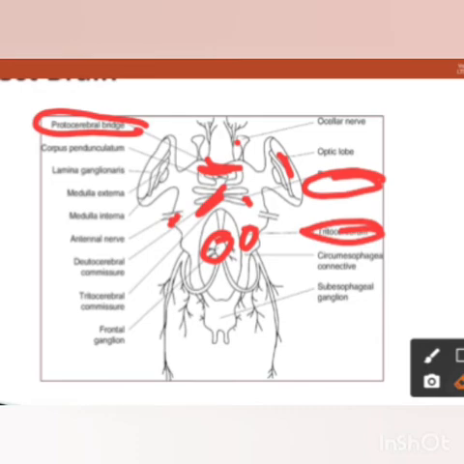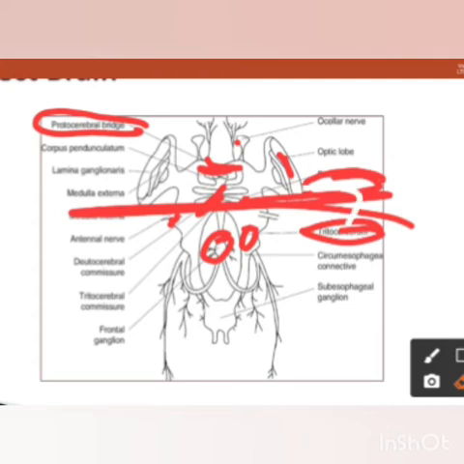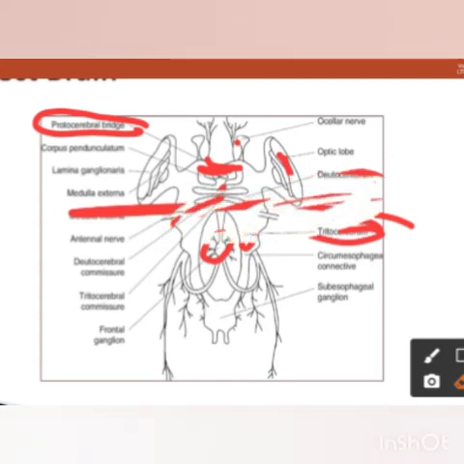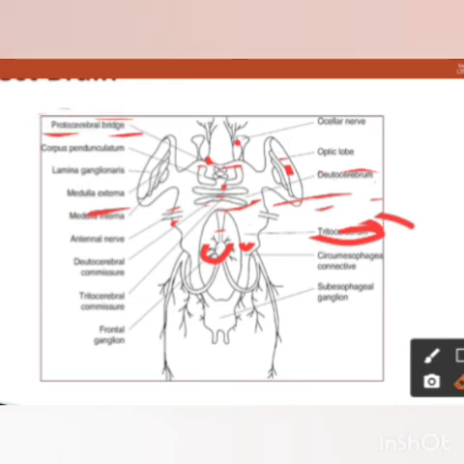So this is how the brain structure is, and the different parts of the brain. Okay.